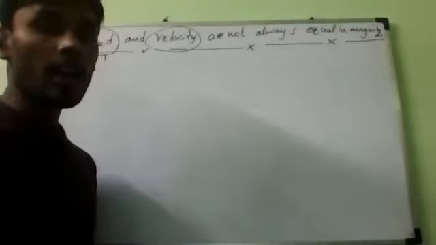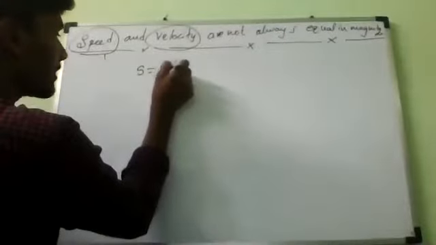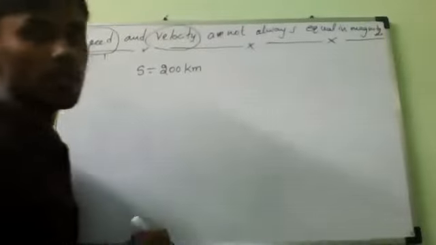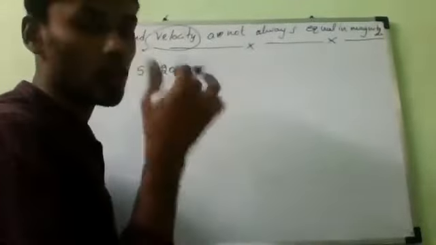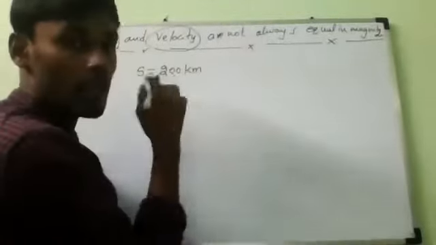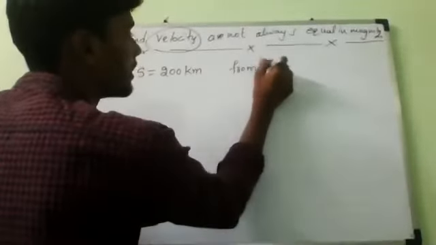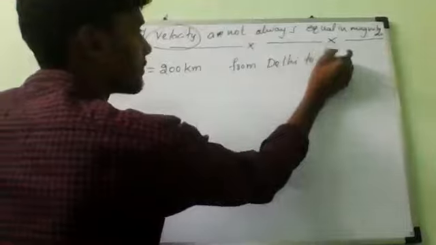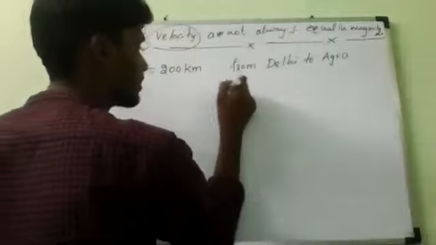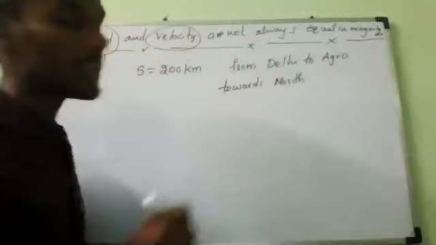Okay, right. A car travels a distance of 200 kilometers from Delhi to Agra, towards north, in 5 hours. You can take it.